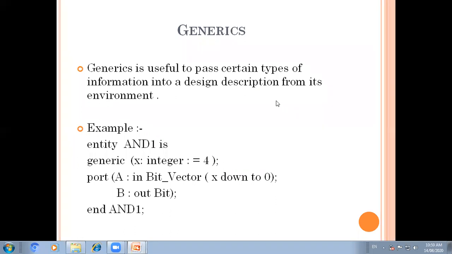This language supports hierarchy, that is, a digital system can be represented as a set of interconnected components. It also supports different description methodologies like data flow, behavioral, structural, and mixed modeling styles. It is an IEEE and ANSI standard, so whenever we start writing a VHDL code, we start with the IEEE library, right?